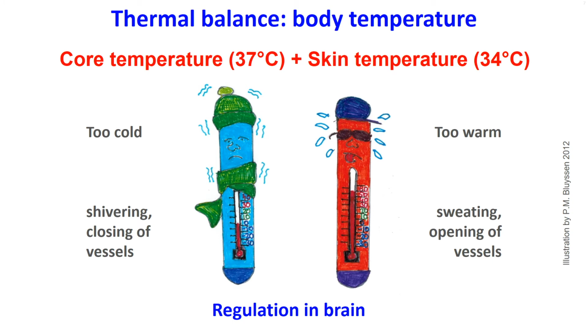When we are cold, which is detected by cold receptors in our skin and through our blood temperature, the hypothalamus signals to our nervous system to close up our blood vessels, and we start shivering in order to decrease heat loss and increase our temperature by moving. When we feel warm, on the other hand, our body will try to cool down by opening up our blood vessels and by sweating more.